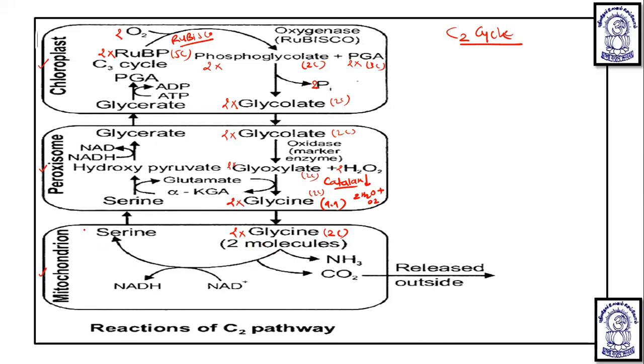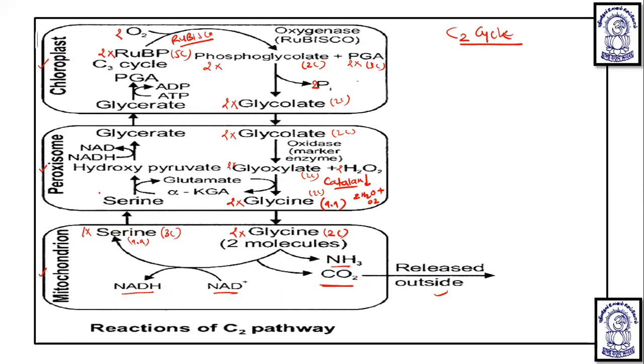Out of 4 carbon, 1 molecule of serine is getting synthesized, and serine is also an amino acid that is of 3 carbon. So out of 4 carbon, 1 carbon is lost. Because of this, the 3 carbon serine is obtained in the mitochondria. Here, along with decarboxylation, deamination also occurs. The amino group also gets released, and along with this, NAD gets reduced into NADH. This CO2 is released outside. So here, oxygen is used and CO2 is released.